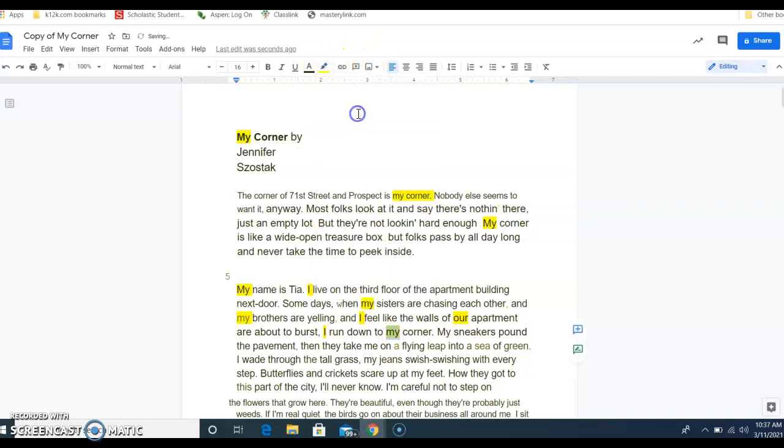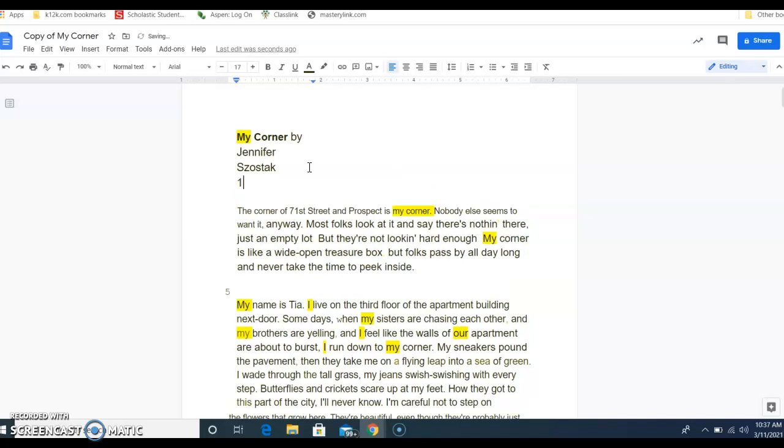So what I like to do is I like to go to the top of the paper whenever I'm working on something, and I like to come across here, and I'm just going to type it in. You could write it. I like to say first person. This is a first person story, and then that way, let's say that I'm doing some kind of a quiz and it asked me what person is this told in, what point of view, I can go back to my notes.